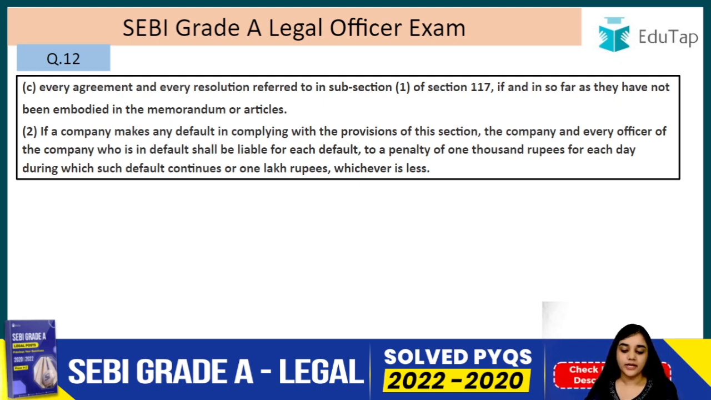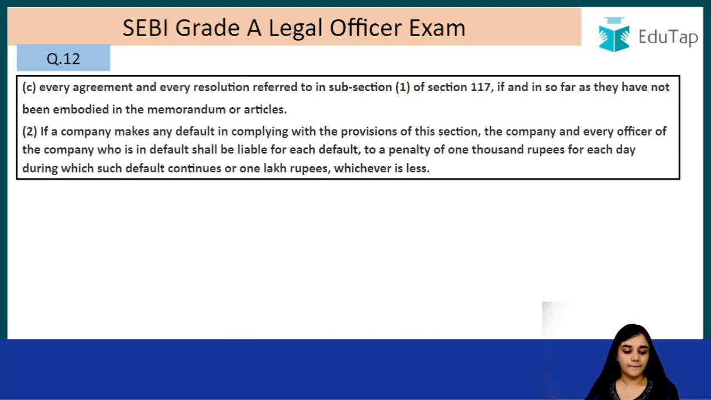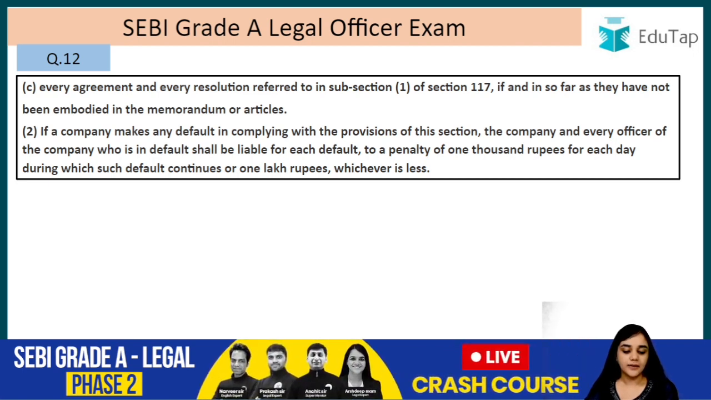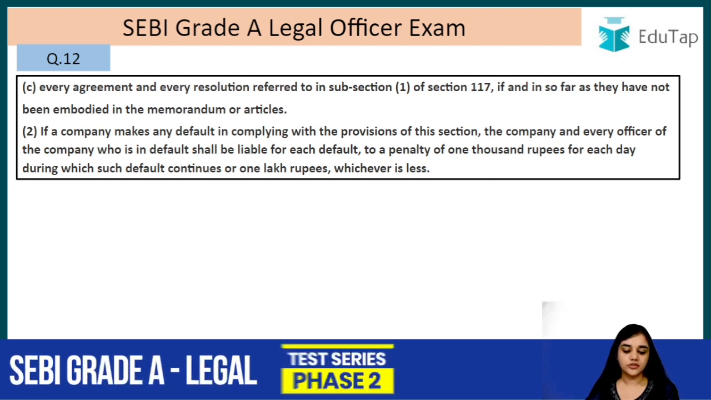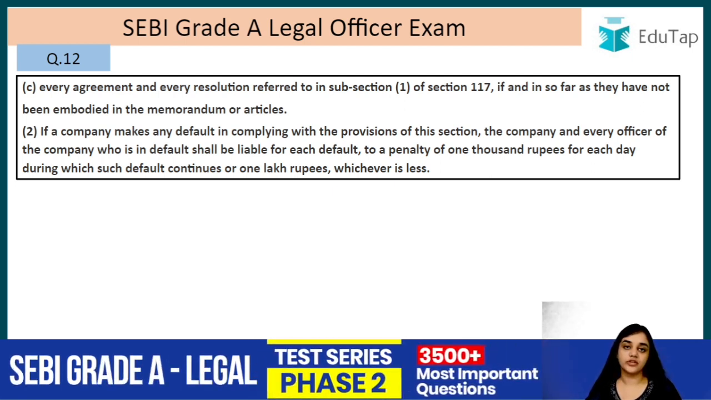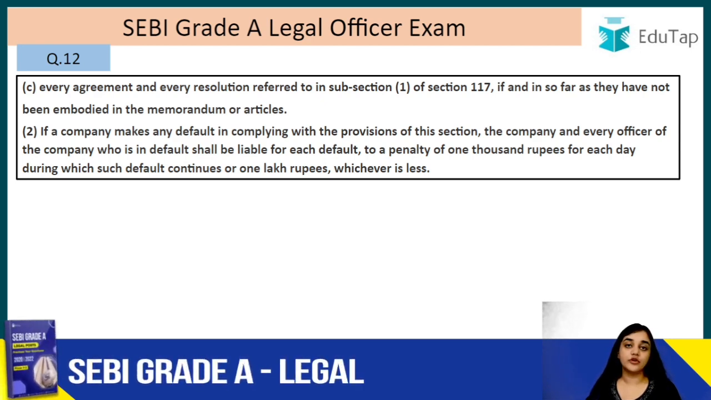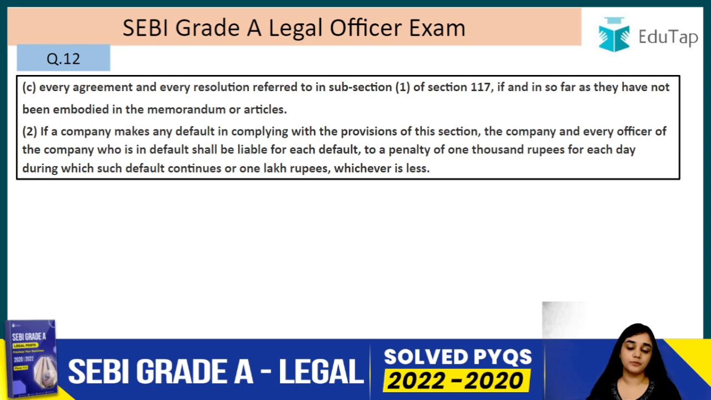If a company makes any default in complying with the provisions of this section, the company and every officer of the company who is in default shall be liable for each default to a penalty of 1000 rupees for each day during which such default continues, or 1 lakh rupees, whichever is less. So in case of default, a penalty of 1000 rupees will be levied for each day and the maximum can be 1 lakh rupees, but whichever is less, that amount is going to be considered, right? Moving on, question number 13.